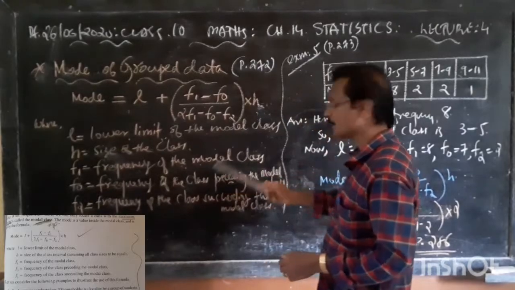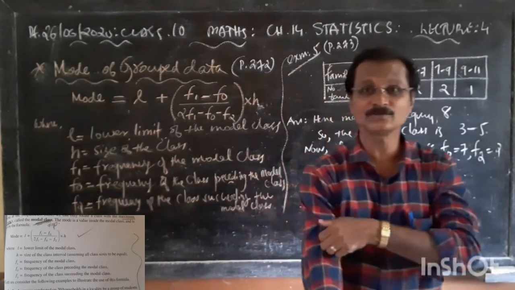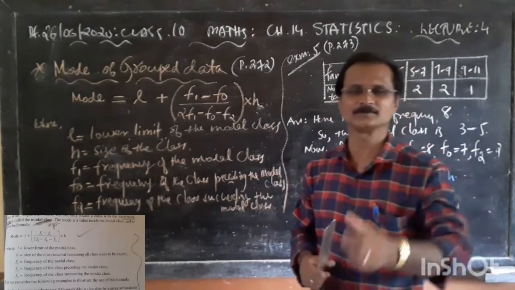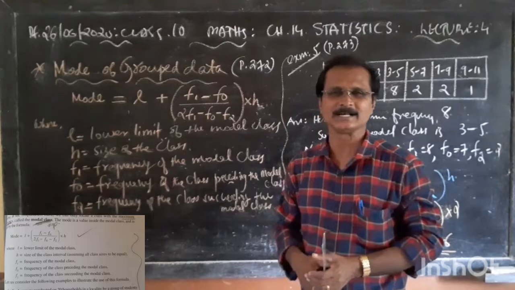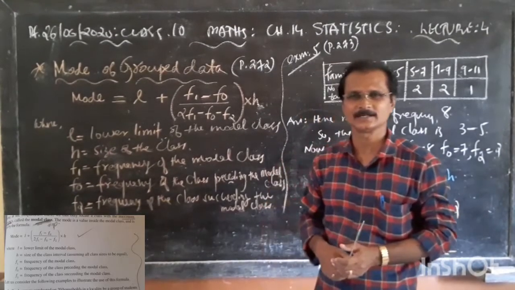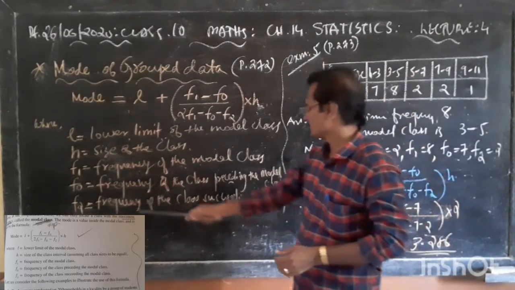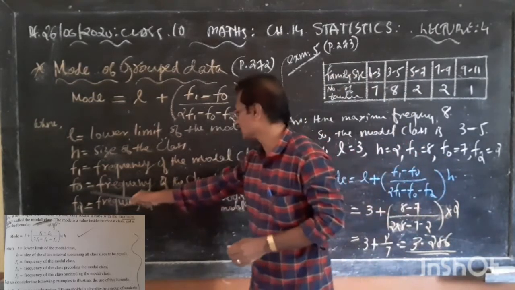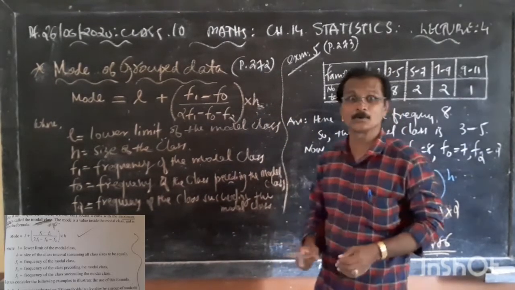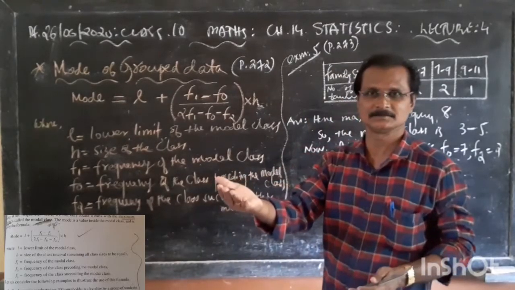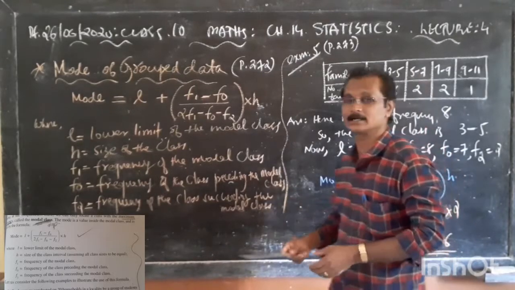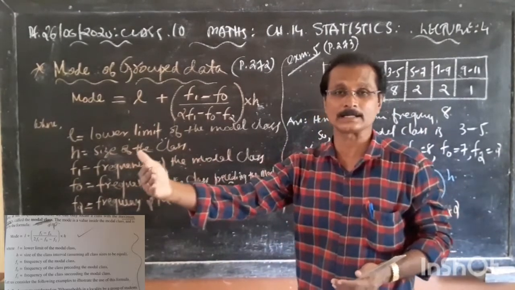F1, the frequency of the model class. So we need to find out the model class. Then F0, the frequency of the class preceding the model class, and F2, the frequency of the class succeeding the model class.